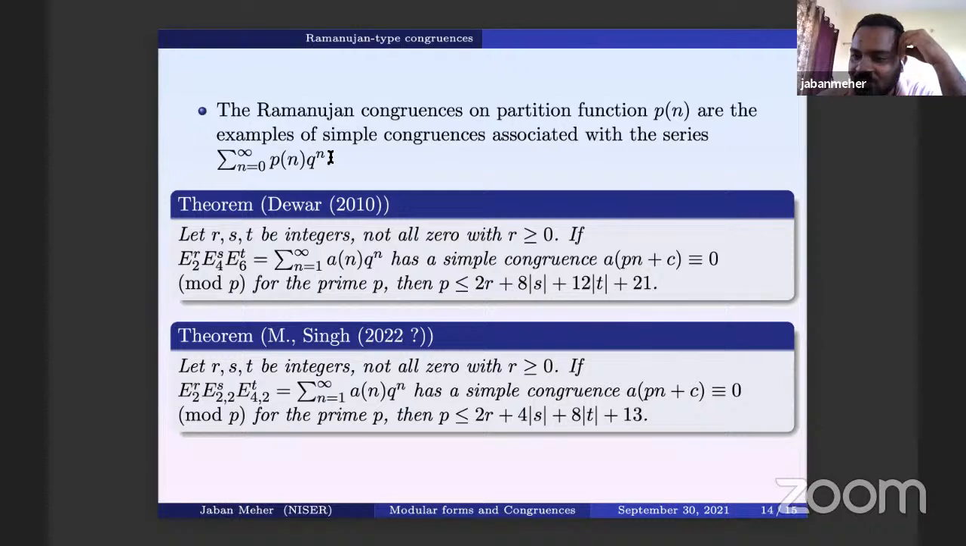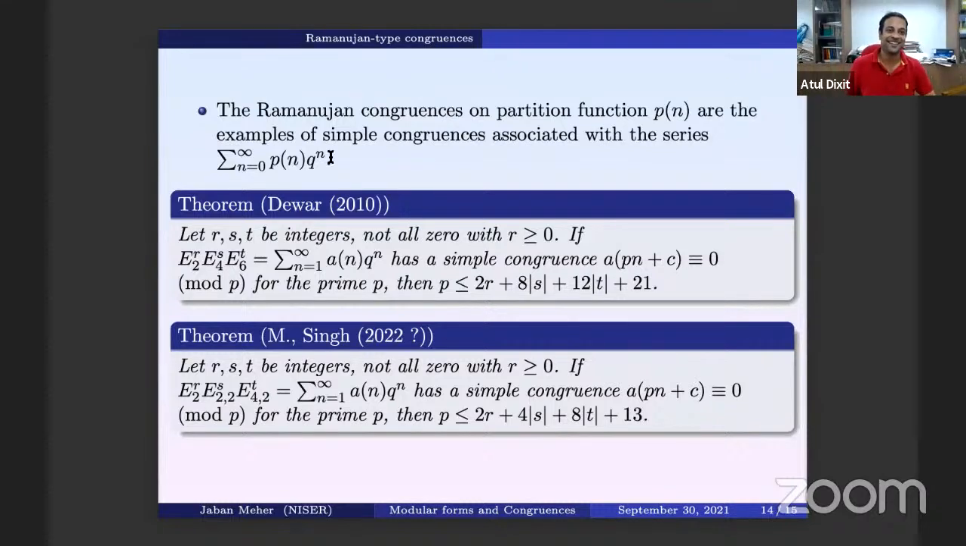But the details I do not know how to tell, actually. The things which we use are mostly mod p theory, and mostly filtration, and then various types of results where filtration is involved. Thank you.